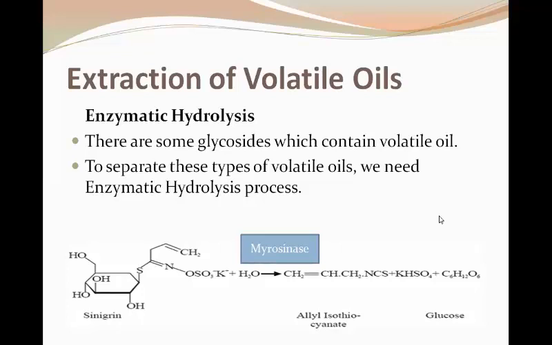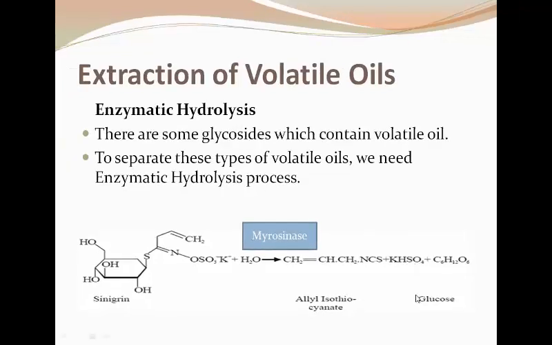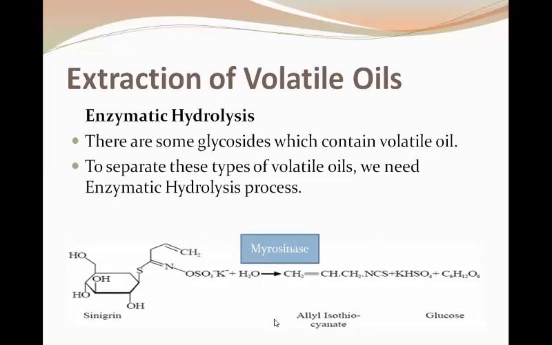In the presence of myrosinase as an enzyme, a hydrolysis reaction occurs, and sinigrin is broken down to a sugar molecule and the volatile oil, that is allyl isothiocyanate. This is the chemical constituent which is present in the mustard, and we can obtain this volatile constituent from this glycoside by enzymatic hydrolysis.